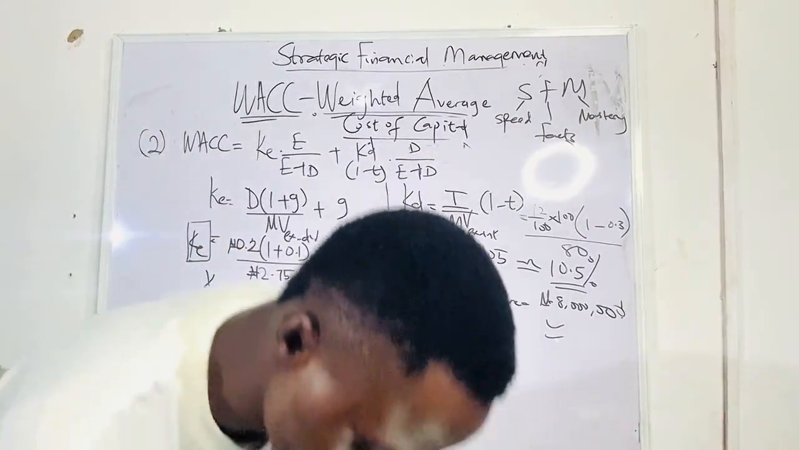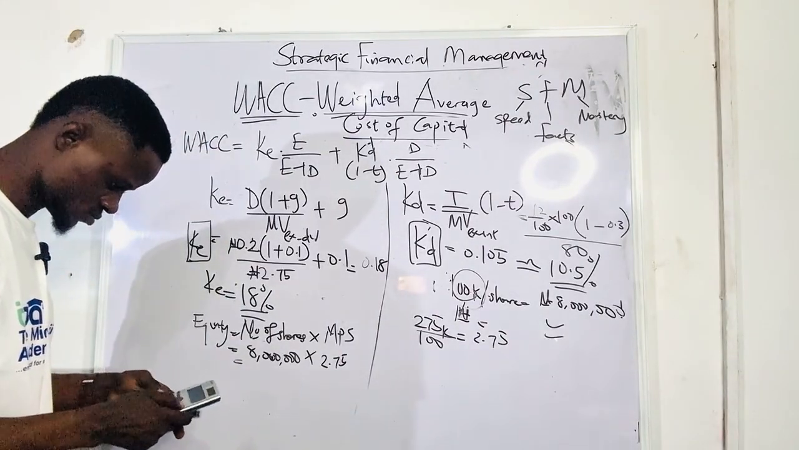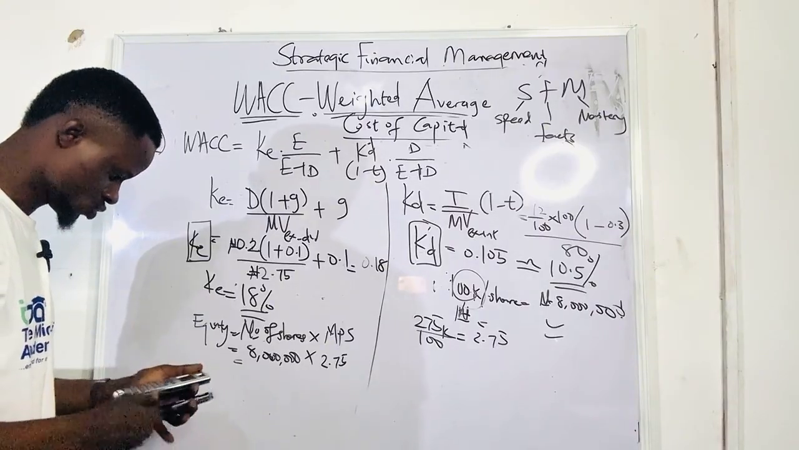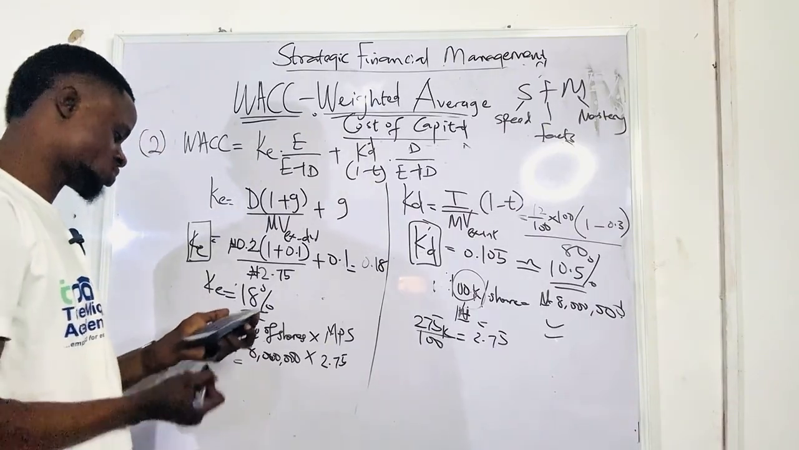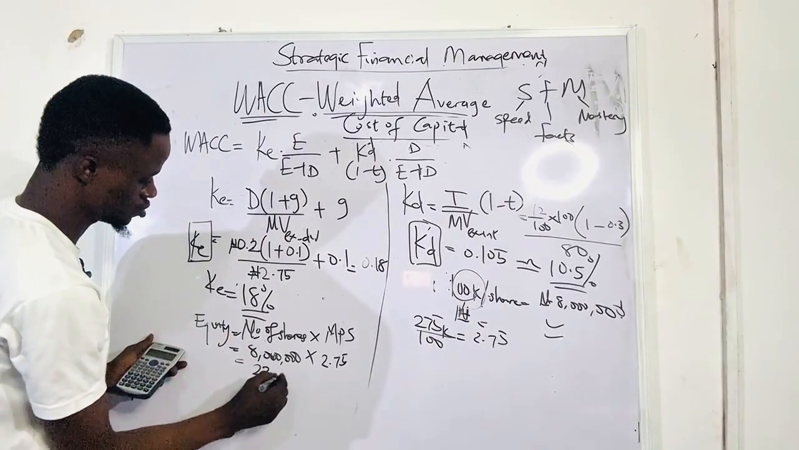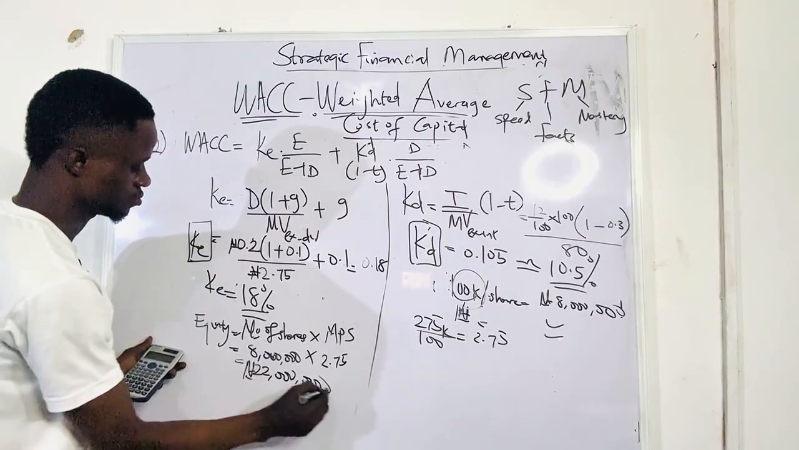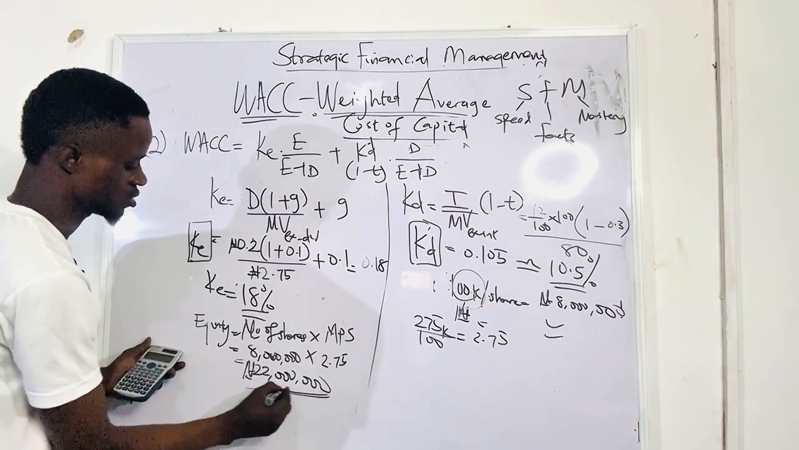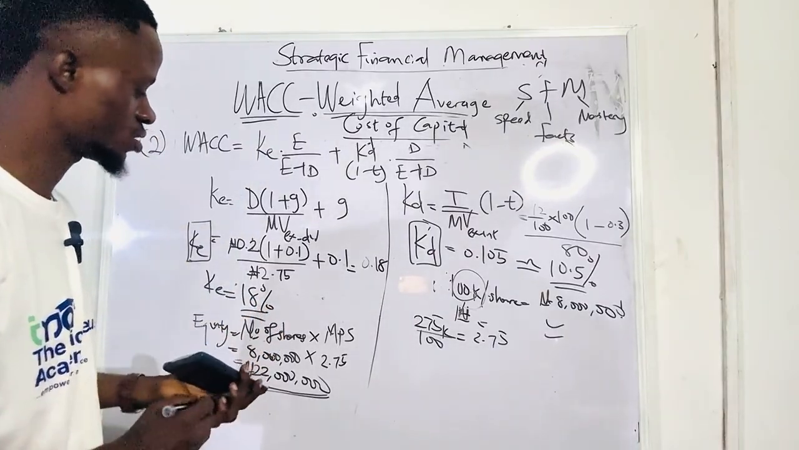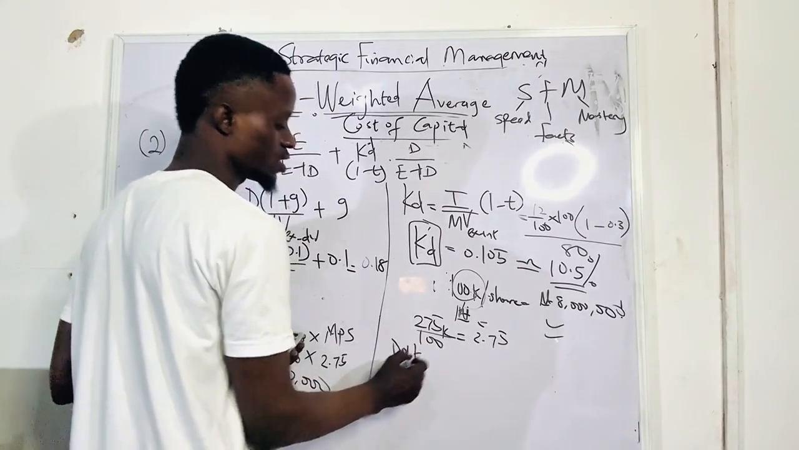Calculator. 8 million times 2.75. So we have 22 million naira. So this is it for equity value. What about for debt? Don't forget for debt are quoted.